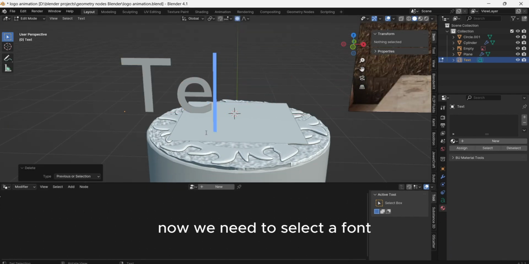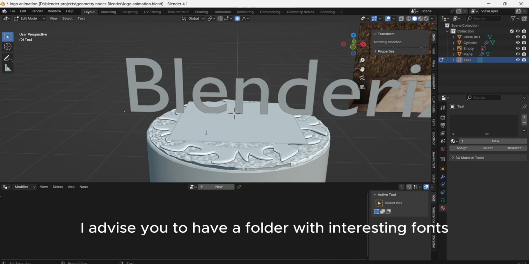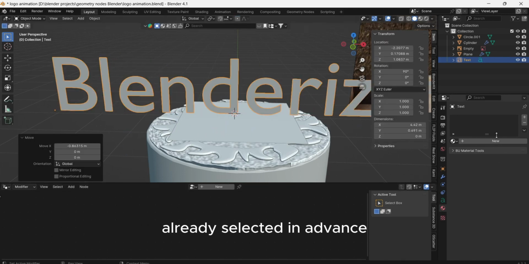Now we need to select a font. I advise you to have a folder with interesting fonts already selected in advance.